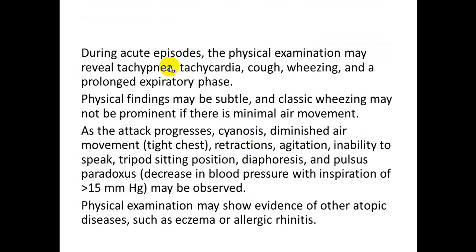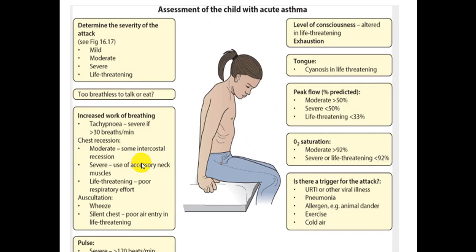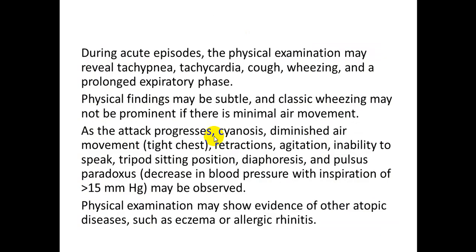So during an acute episode, physical examination may reveal tachypnea, as we see, tachycardia, cough, wheeze, prolonged expiratory phase. Physical findings may be subtle or classical; wheeze may not be prominent, especially with minimal air movement. As the attack progresses, cyanosis, diminished air entry, tight chest, chest retraction, agitation or inability to speak. Tripod position, this is the tripod position. It is a sign of a severe attack of asthma.